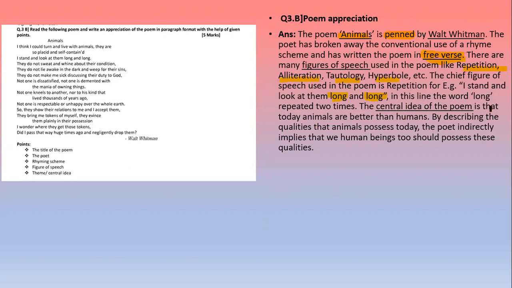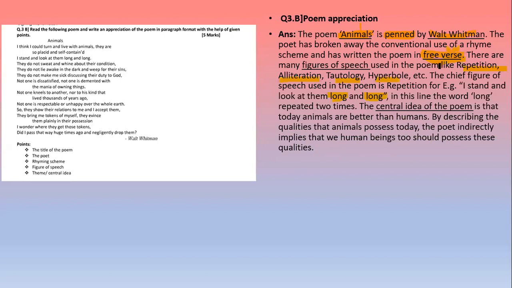The central idea of the poem is that today animals are better than humans. By describing the qualities that animals possess today, the poet indirectly implies that we human beings too should possess these qualities. Now, I have underlined the keywords like the name of the poem, the poet's name, and also the rhyme scheme. So this is free verse.